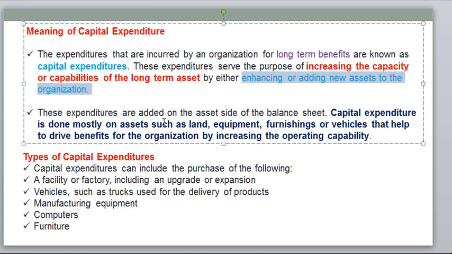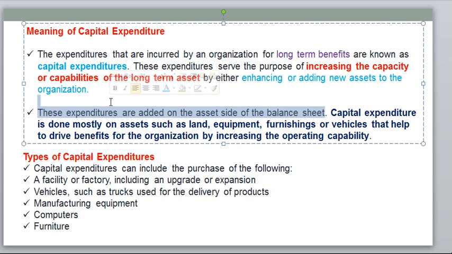These expenditures are added on the asset side of the balance sheet. Capital expenditure is always on the asset side of the balance sheet. Capital expenditure is mostly done on assets such as land, equipment, furniture and vehicles. These are all capital expenditures that help drive the benefits of the organization. The benefit is not short term, it is long term. It is increasing operating capacity, and that is the reason we call it a capital expenditure.